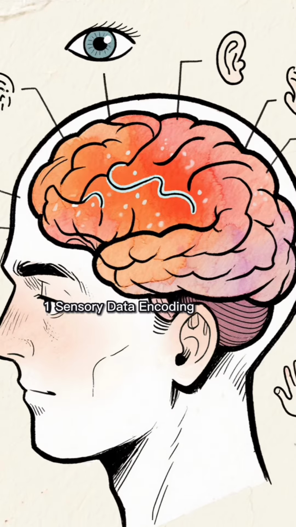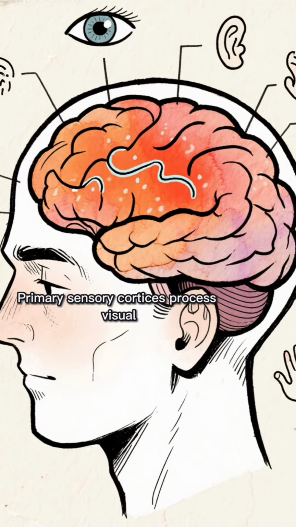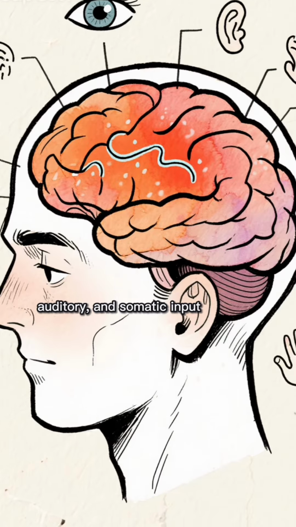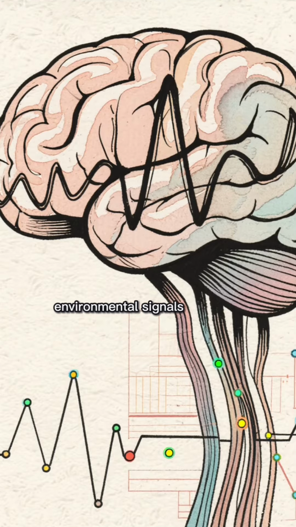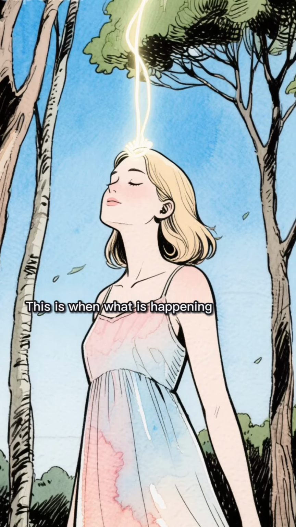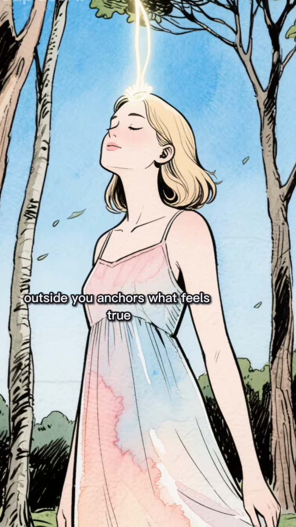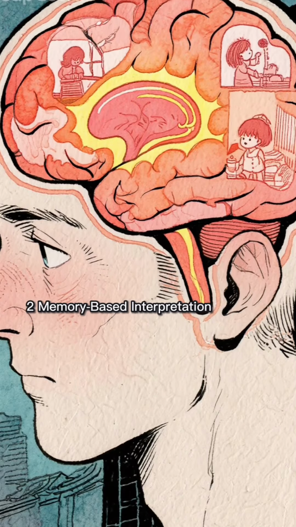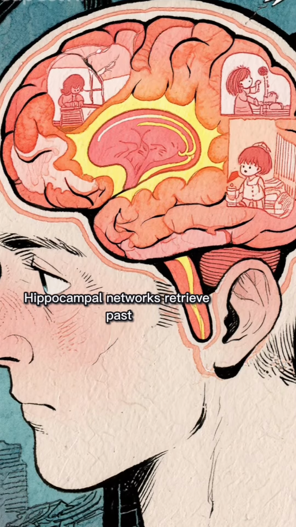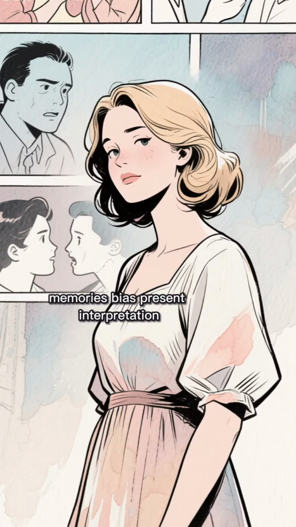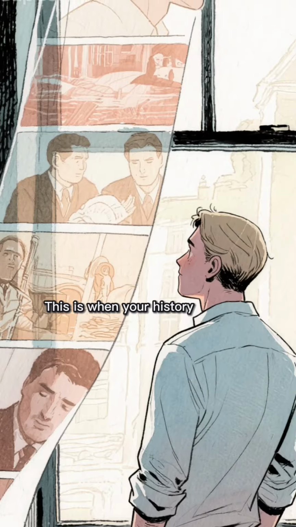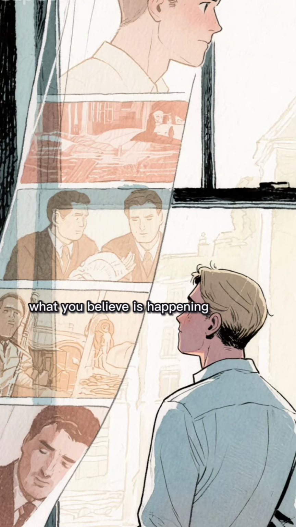1. Sensory data encoding. Primary sensory cortices process visual, auditory, and somatic input. Models update based on measurable environmental signals. This is when what is happening outside you anchors what feels true. 2. Memory-based interpretation. Hippocampal networks retrieve past experiences resembling current input. Emotionally tagged memories bias present interpretation. This is when your history quietly shapes what you believe is happening.